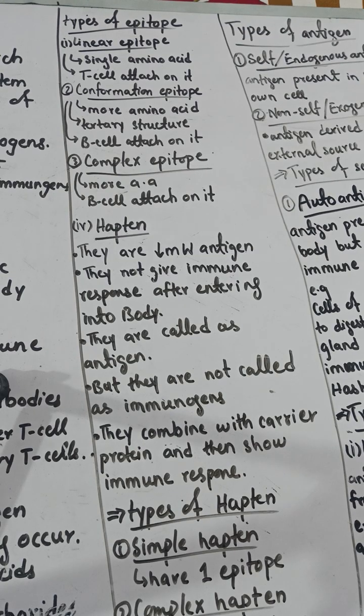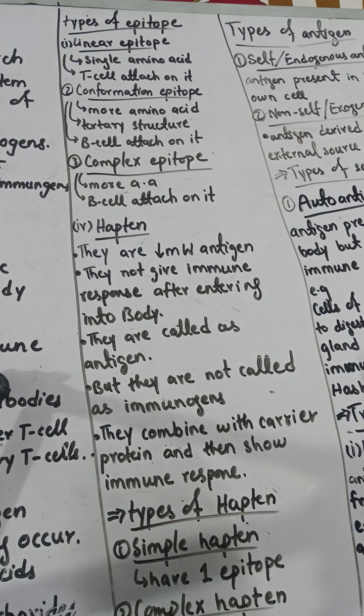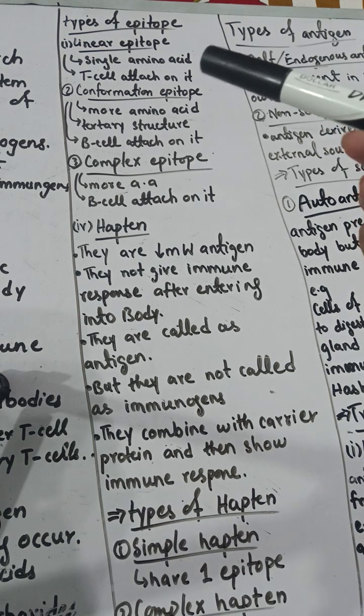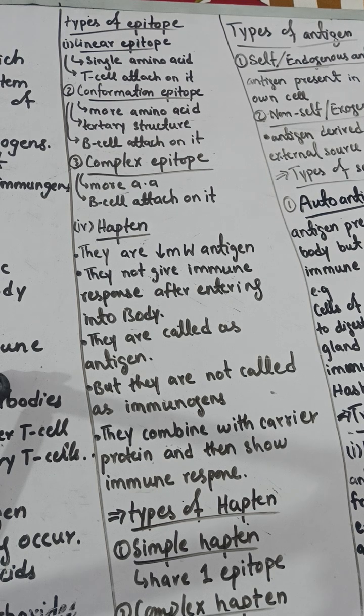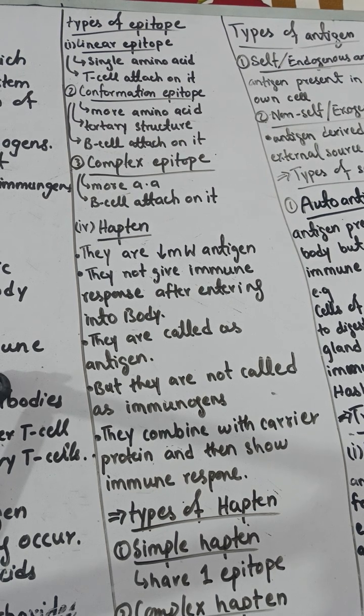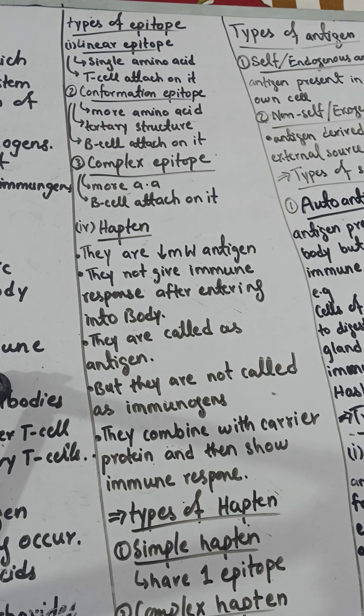Let's discuss the types of epitope. It consists of many types. First is the linear epitope. This consists of single amino acids, and T cells attach to it. So remember, whenever we have a linear epitope with this linear shape, the T cell will attach to it. Another example is the conformational epitope.